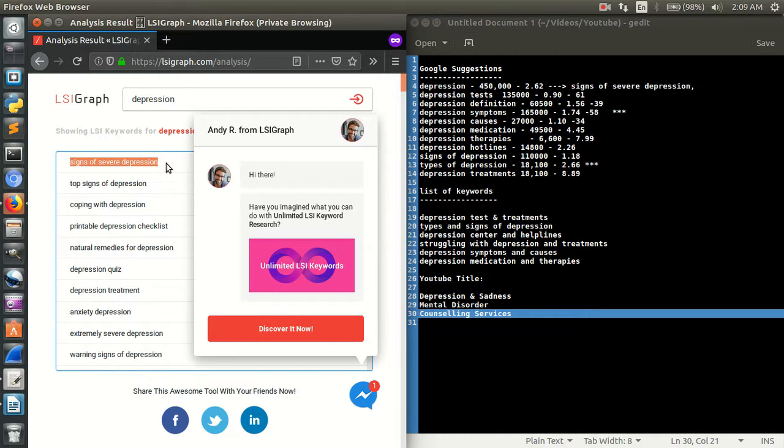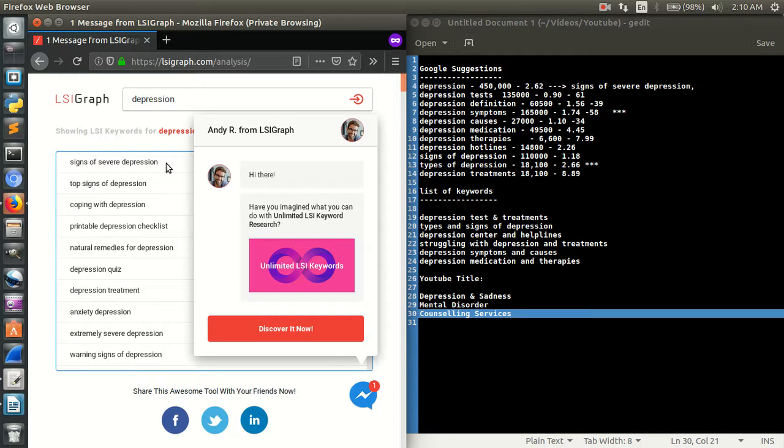Many blogs are very much awesome, but they are not ranking. There are many factors included, I know, but this is one of the factors which they are neglecting, and because of which they are not able to rank properly. So if you use LSI keywords very intelligently and very naturally in your blog, this is going to give Google a very good and positive signal that your blog is all about depression.